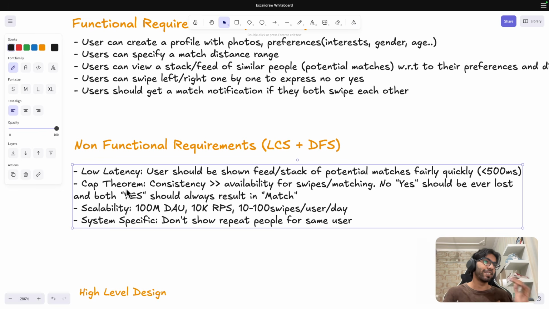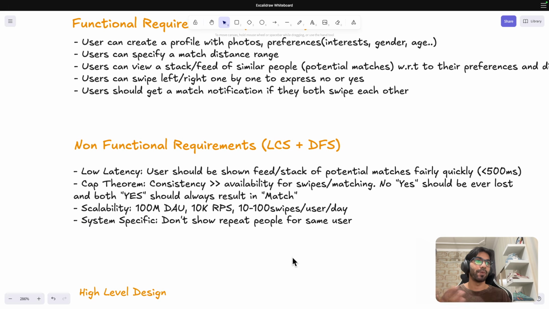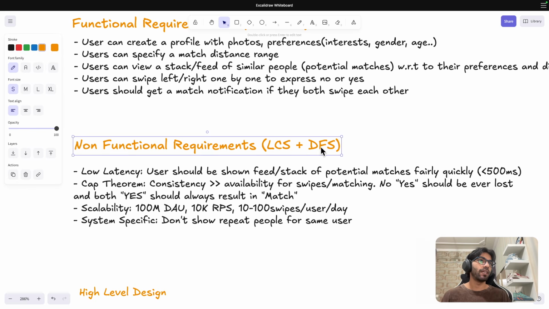That is a separate case, but still, in that case also we should show some people, right? It should not be empty because that will give a bad user experience. Now coming to this LCS DFS, you don't have to point this out to the interviewer. This is just for you to remember which areas you have to tackle in an interview, right?